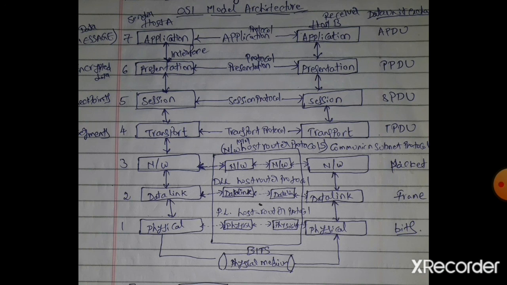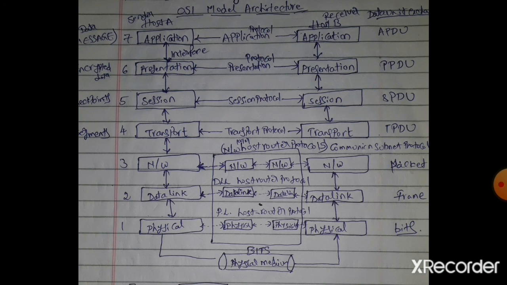Next, the fourth functionality of the data link layer is flow control. Flow control is nothing but that from sender to receiver, the data has to be sent in a proper way. The issue is how to keep a fast transmitter from drowning a slow receiver in data.